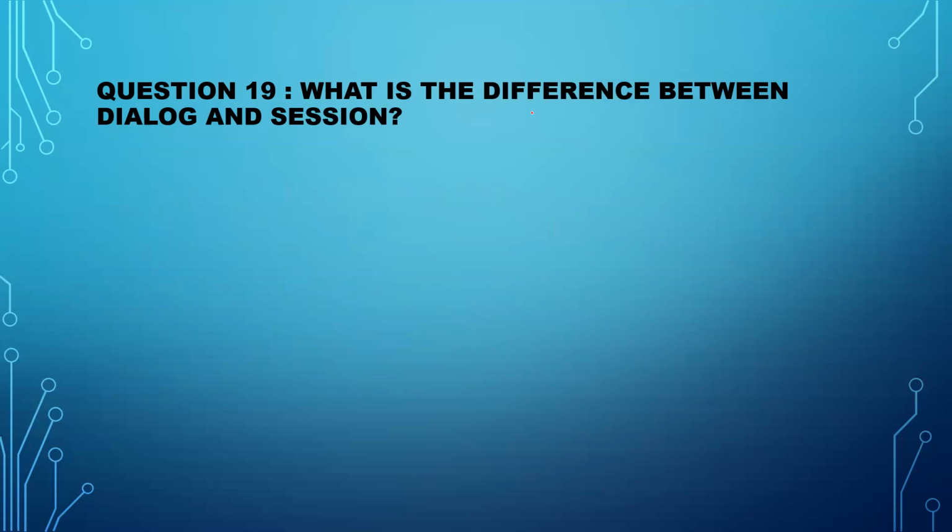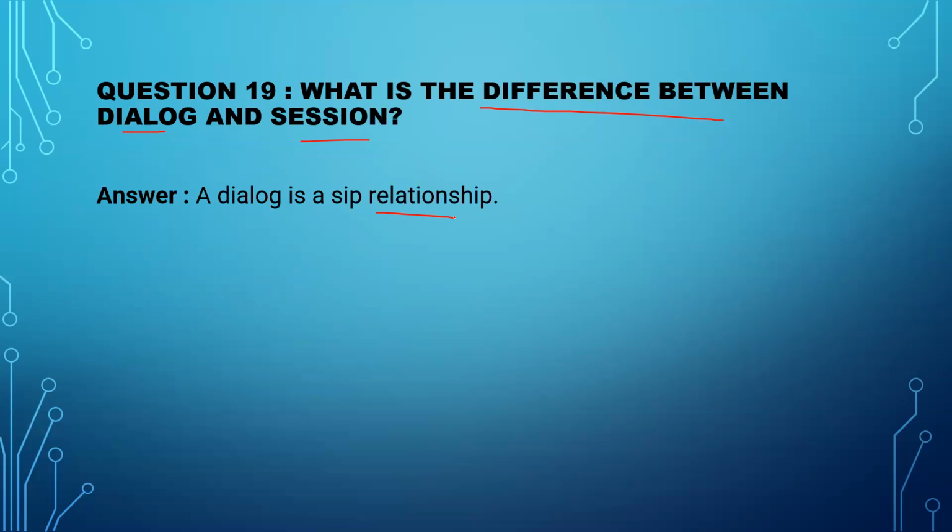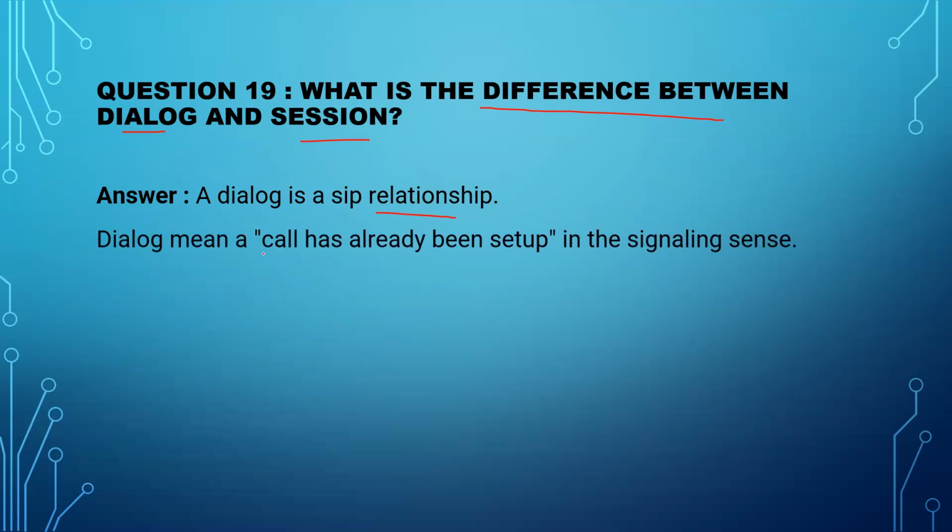Now this is the main question. What is the difference between dialogue and a session? A dialogue is a SIP relationship first, and dialogue means a call has already been set up in the signaling sense. And what does session mean? Session is a media relationship. So here dialogue is a SIP relationship, session is a media relationship.